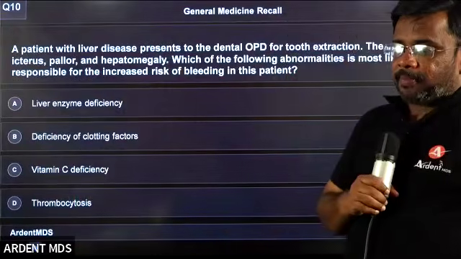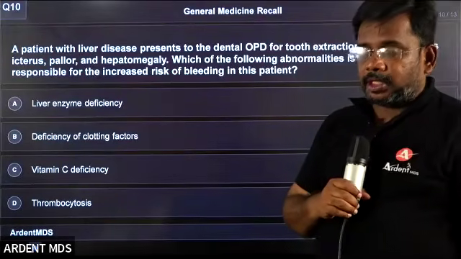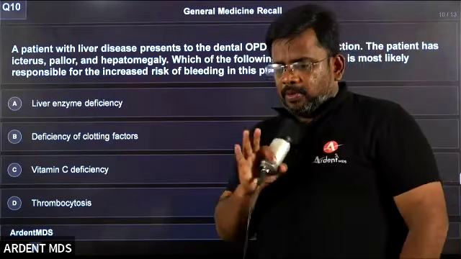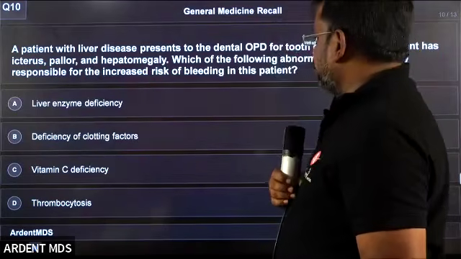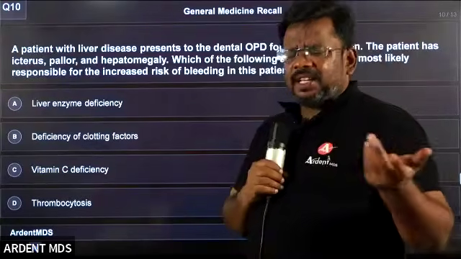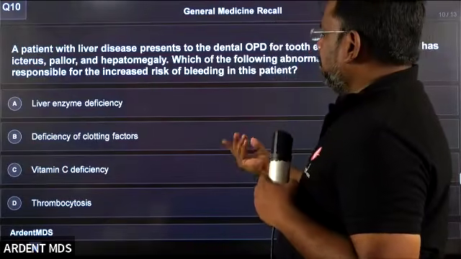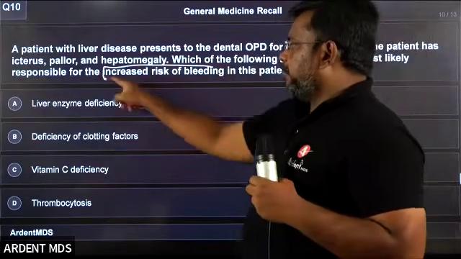Again, it is the same type of disease. Easy question. Almost the same. Anyone can answer. The patient has a problem with hepatomegaly. The liver is affected. Since the liver is affected, the patient has an increased risk of bleeding. Why?